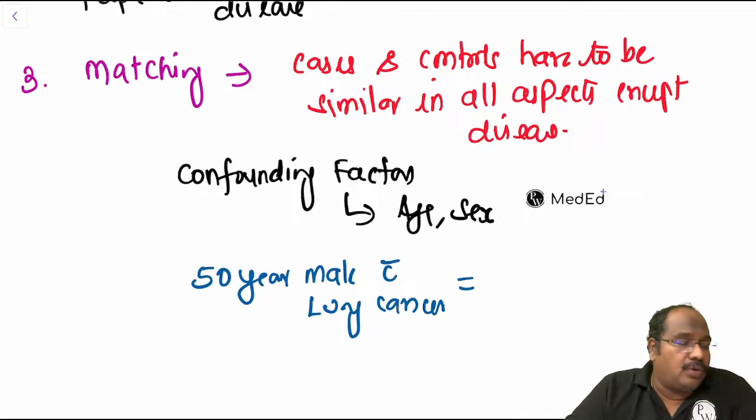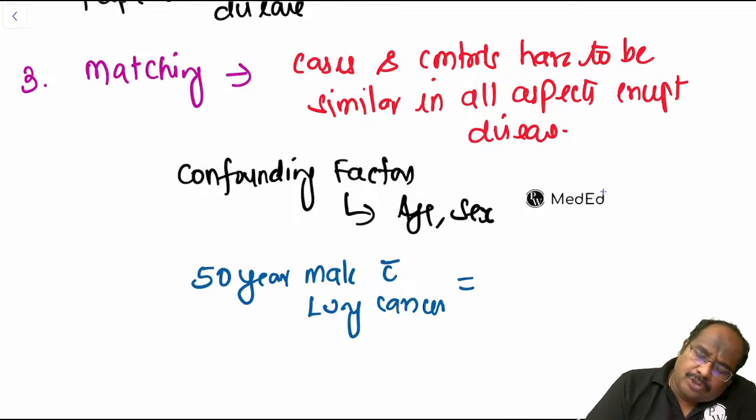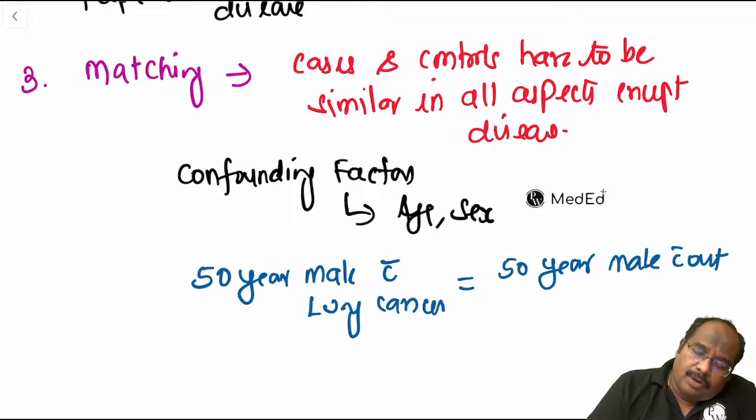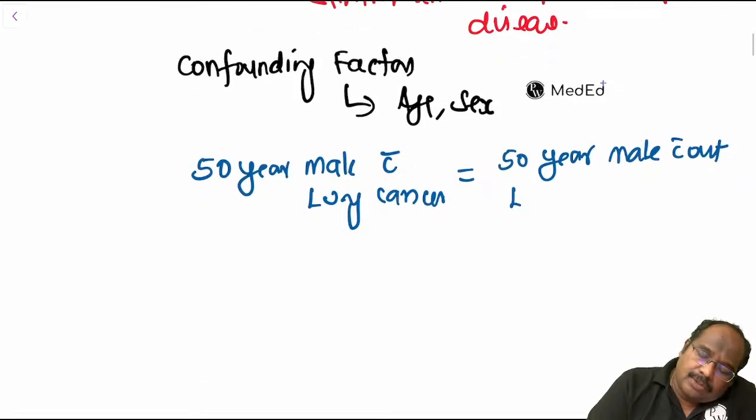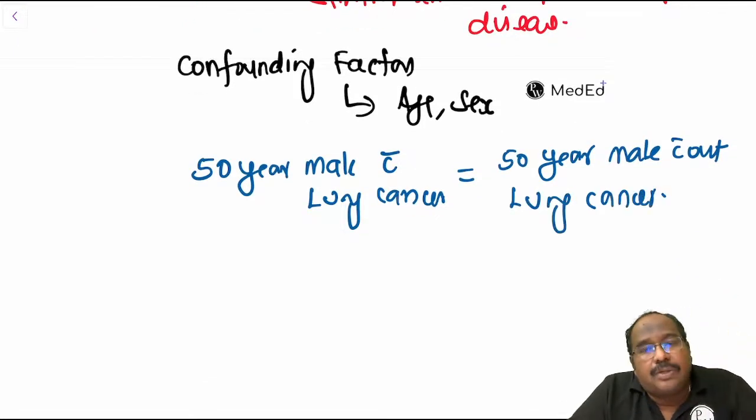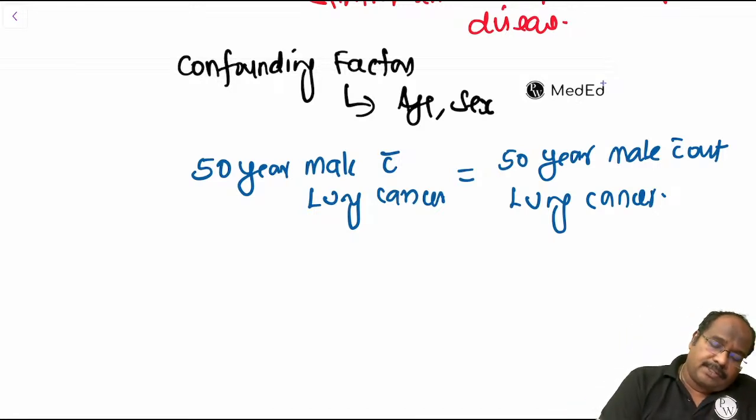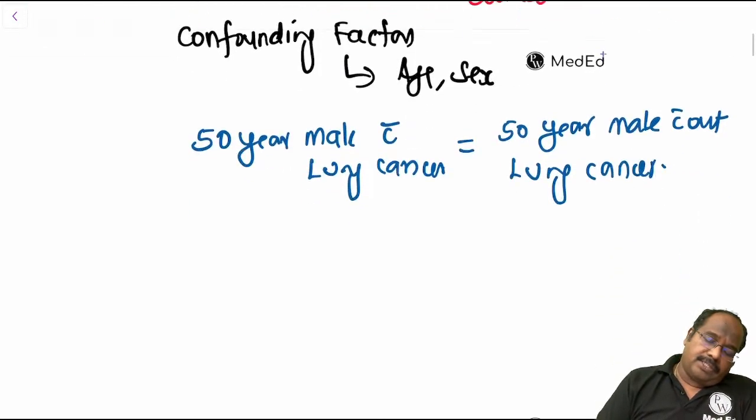I will send the notes. A 50-year male with lung cancer, the control should be a 50-year male without lung cancer. That is the control. So this is the confounding factor. Age and sex are the common confounding factors. So this is matching.